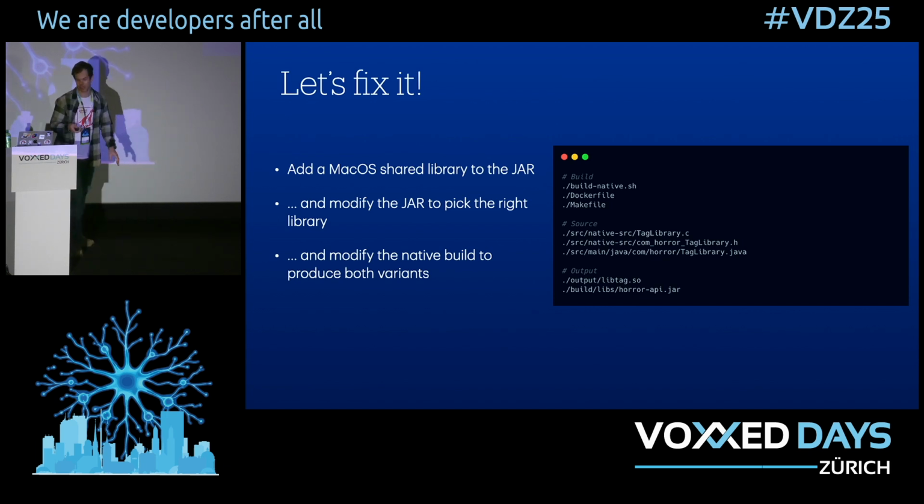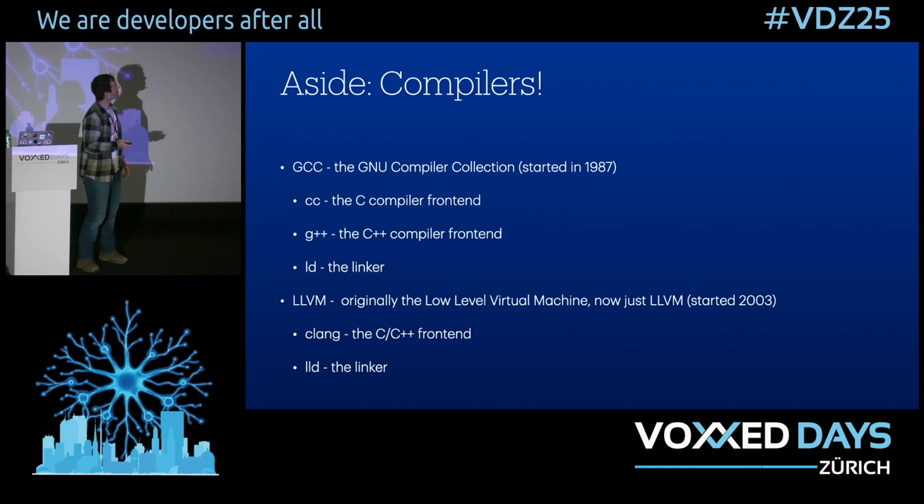And to fix this up, we're going to need to do a few things. We'll have to make a macOS variant of the library so that we can run it in dev mode. We'll have to modify the jar so that the Java wrapper actually picks up the library at runtime depending on whether it's running on a Mac or on Linux. And we'll need to fix the build, which will probably be the least pleasant part of the experience.